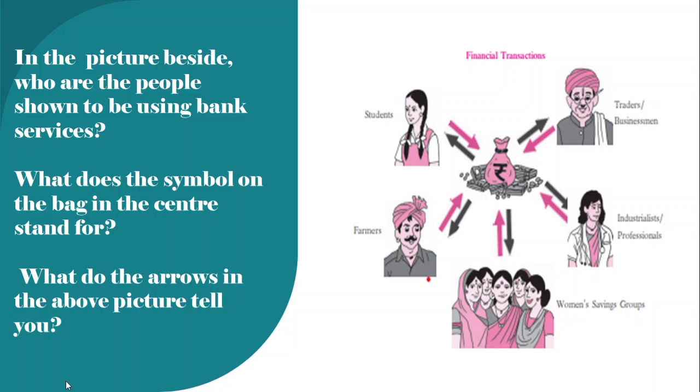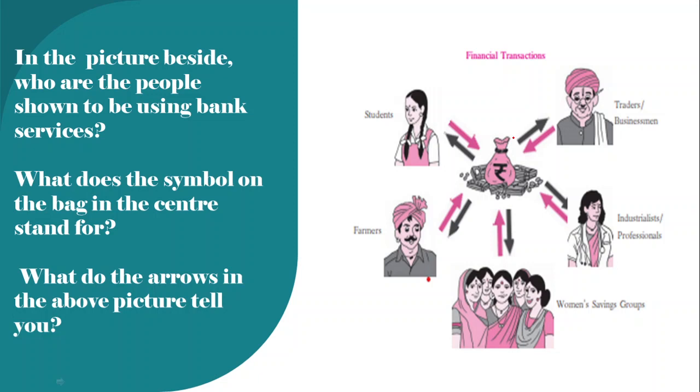Now, what is the symbol on the bank in the center? In the center we have a bank, and on that we have a symbol. What is the symbol representing? It is nothing but the symbol for rupees. Then what do the arrows in the picture tell you? The arrows are double sided. That is, they show the incoming and also the outgoing. In a bank you can save money, that is, you can deposit money, as well as when you need it you can withdraw the money also.